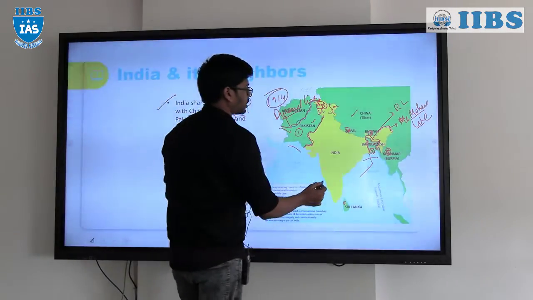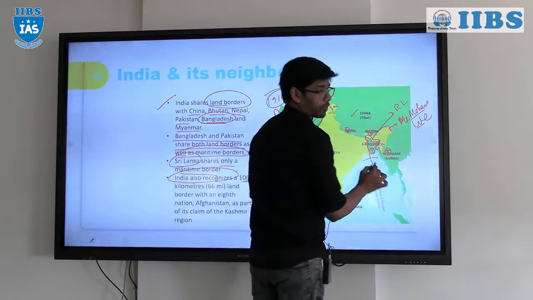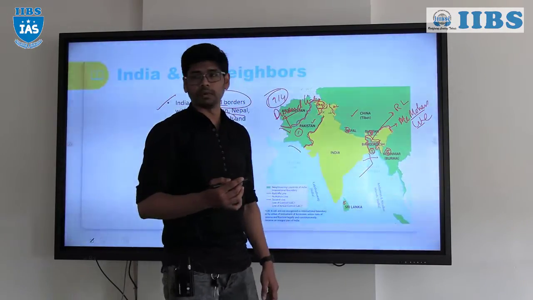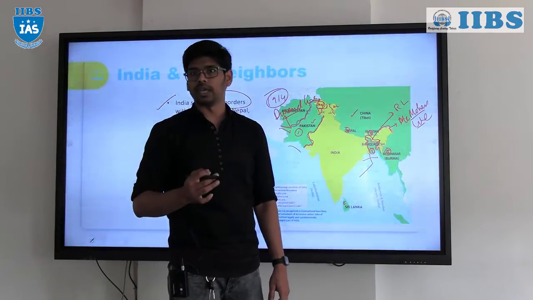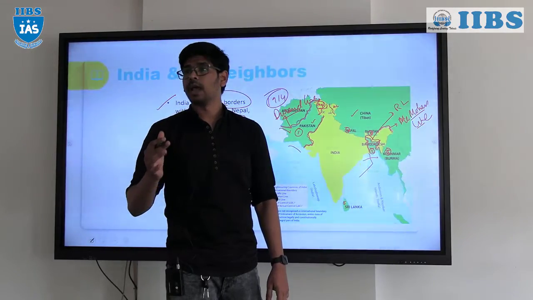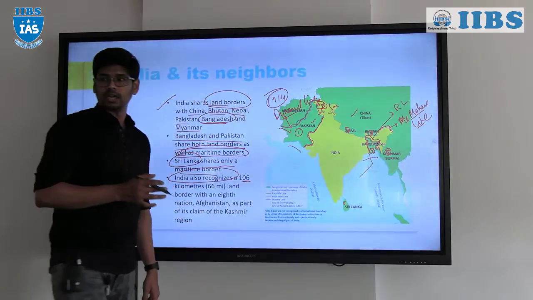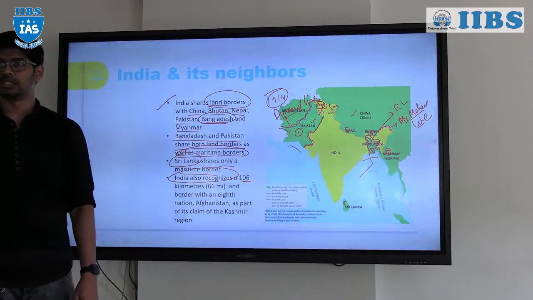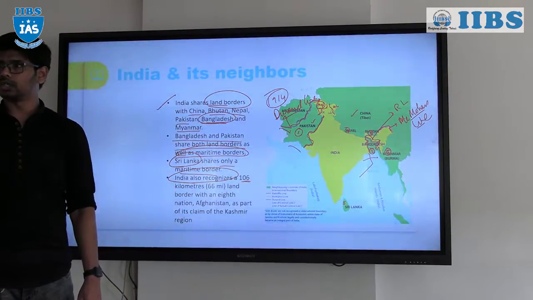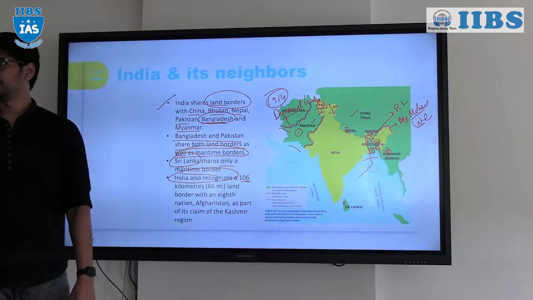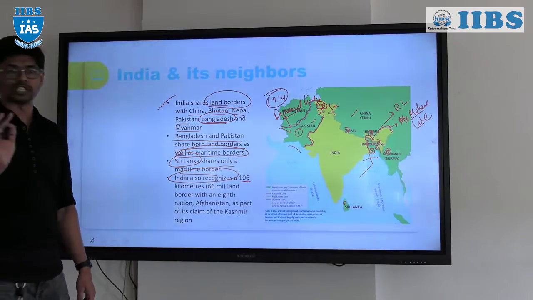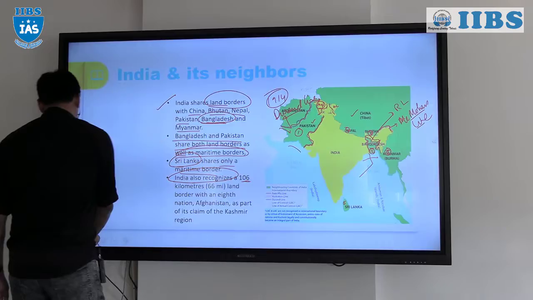Right? So what are the two lines? What is the line between India and Pakistan? Radcliffe line. India and China, McMahon line. And Pakistan and Afghanistan, Durand line. So these are the three lines. You have to remember, it is one of the important prelims questions. Please do remember that.